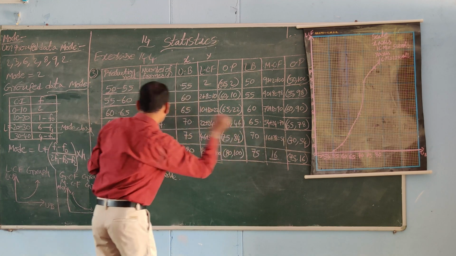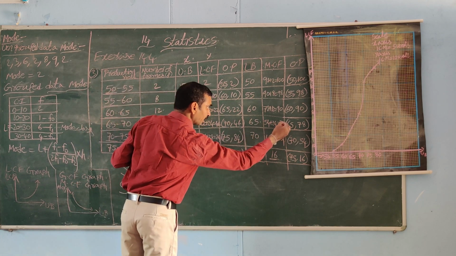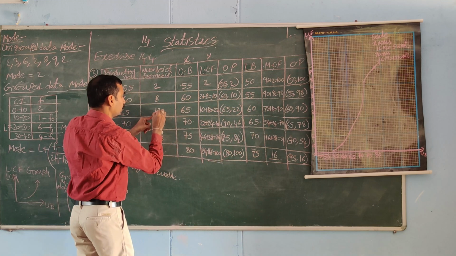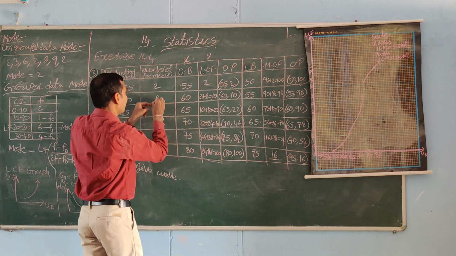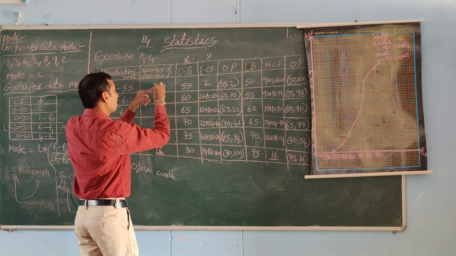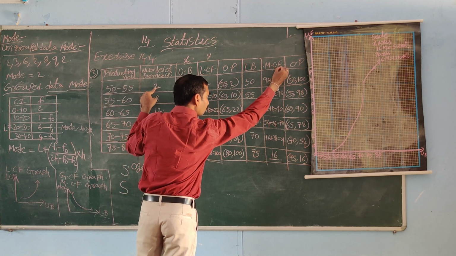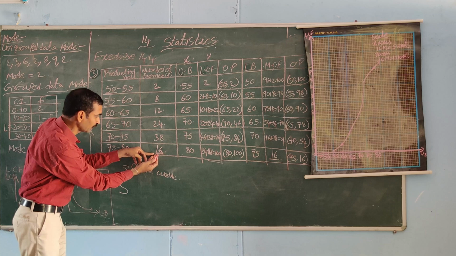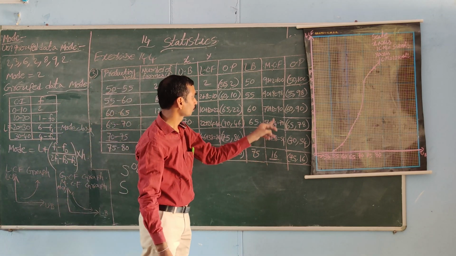For 54 we add the one above, 24. 54 plus 24, 78. For 78 we add 12. 78 plus 12, 90. For 90 we add 8, 98. For 98 we add 2, 100. We get more than cumulative frequency when we add the frequency from down to up.